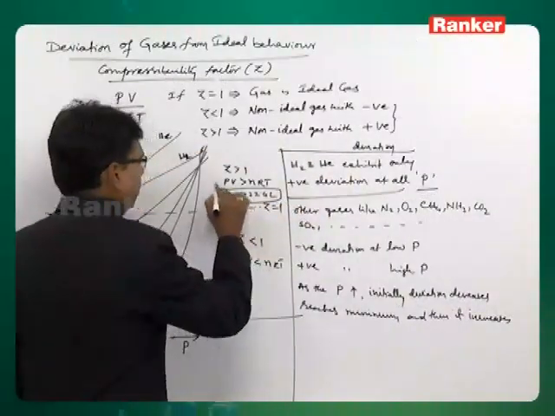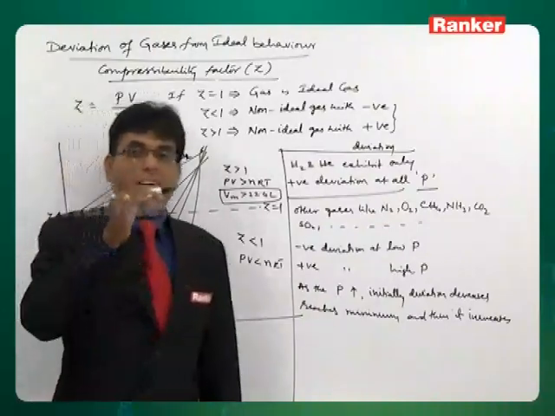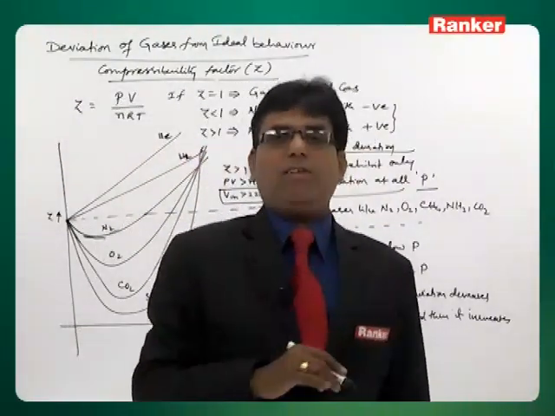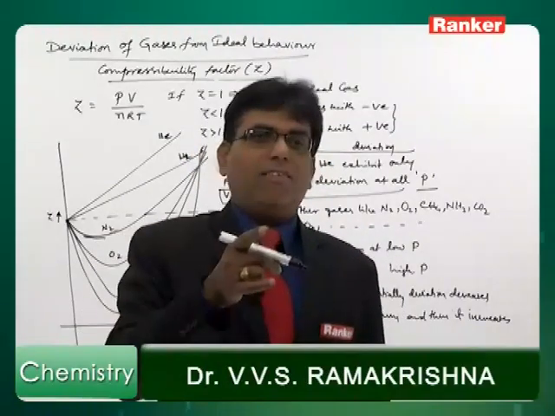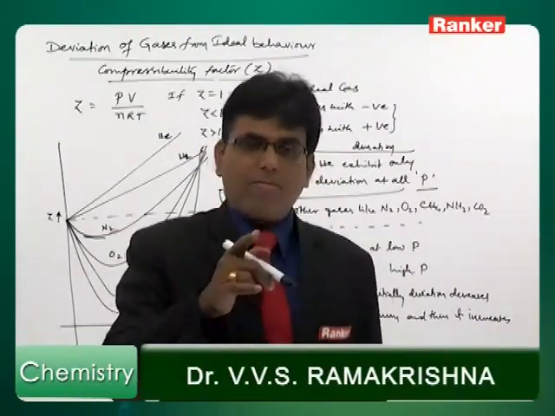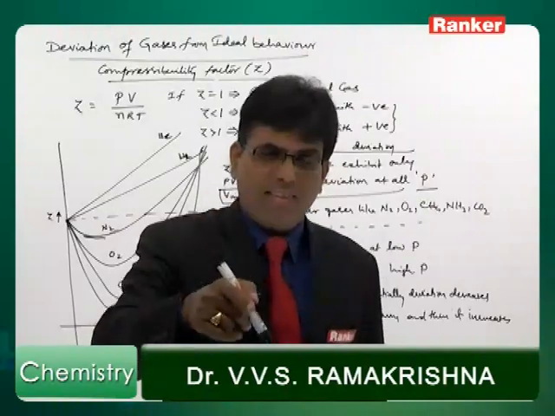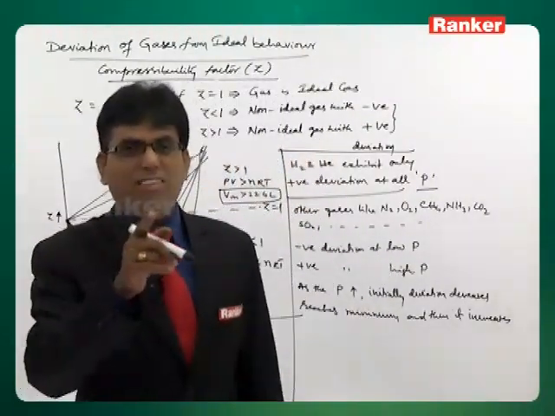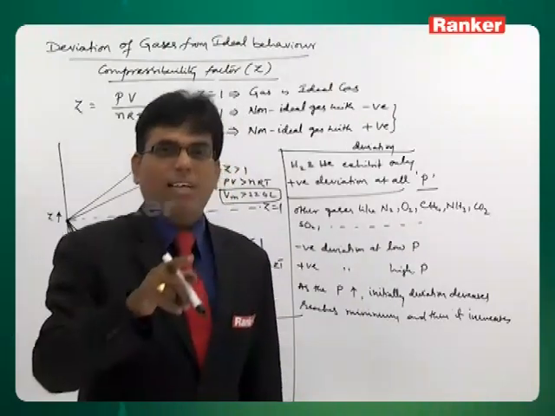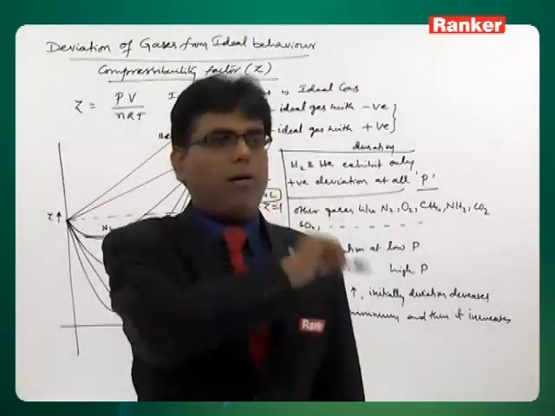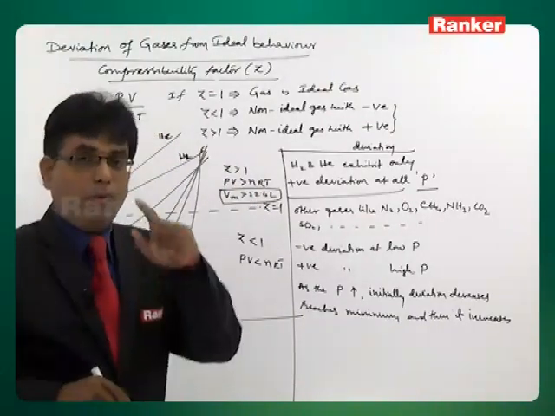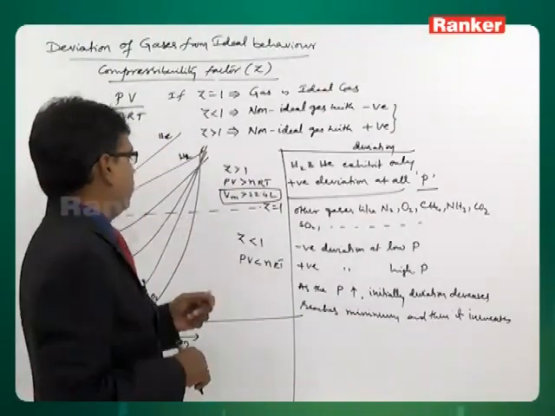This is another very important point. For gases exhibiting positive deviation, or a gas in a condition where Z is greater than 1, PV is greater than nRT, which means the molar volume of the gas is greater than 22.4 liters.